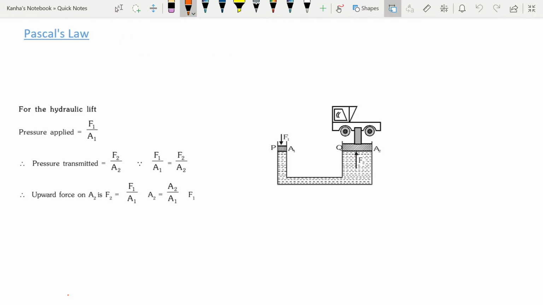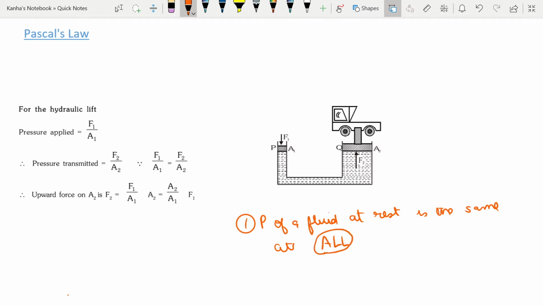If the pressure in a liquid is changed at a particular point, the change is transmitted to the entire liquid without being diminished in magnitude. So Pascal's law can be stated in the following ways. First point says that the pressure in a fluid at rest is the same at all points if gravity is ignored.